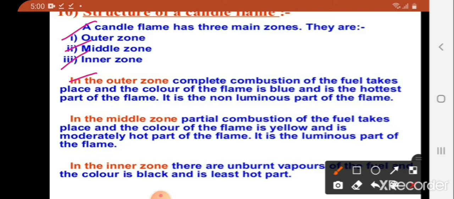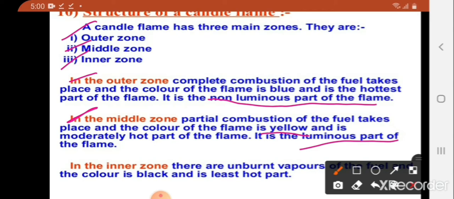It is the non-luminous part of the flame. In the middle zone, partial combustion of the fuel takes place and the color of the flame is yellow, and it is the moderately hot part of the flame. It is the luminous part of the flame.